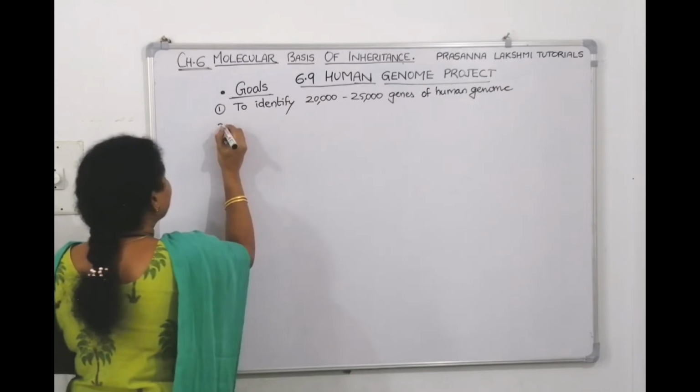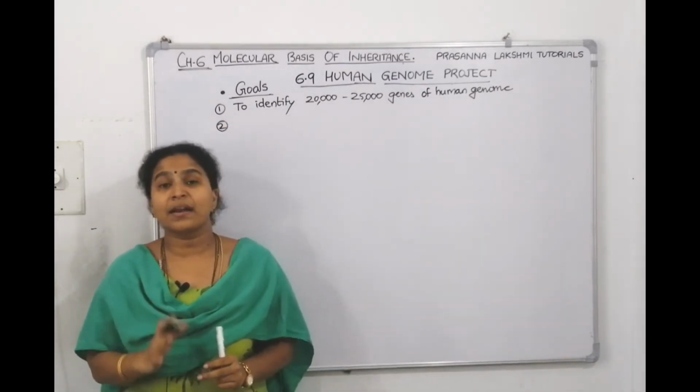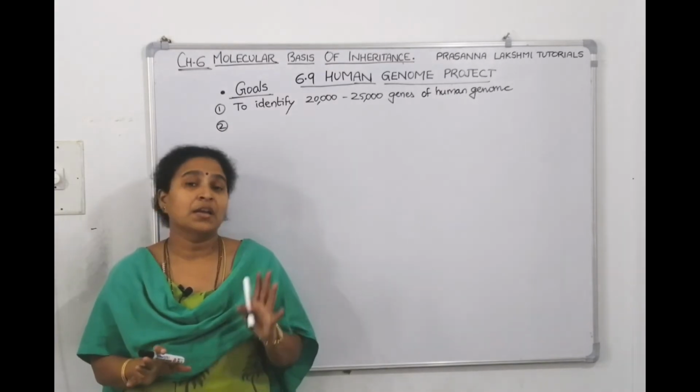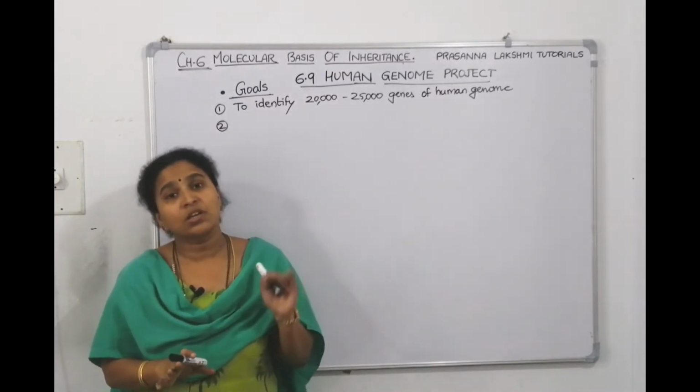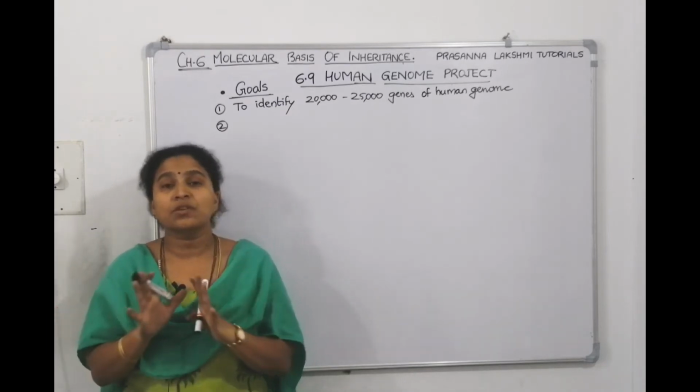If I am taking a class for 100 students, I need to identify them, their names, their performance. In the same manner, when you are planning to do human genome sequencing, you need to identify that there are 20 to 25,000 genes, and you need to identify them.